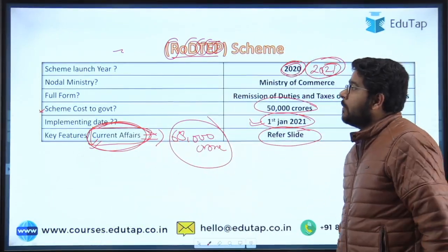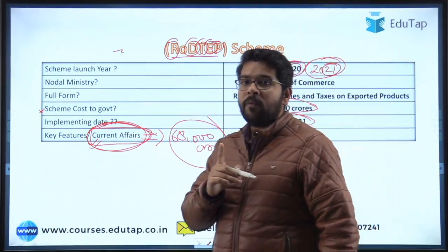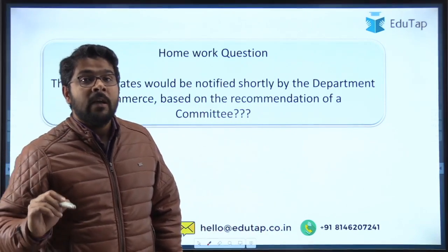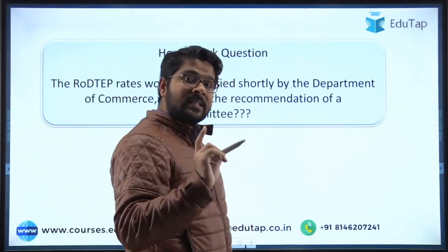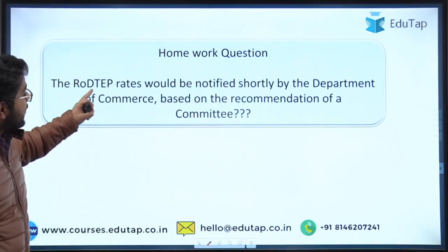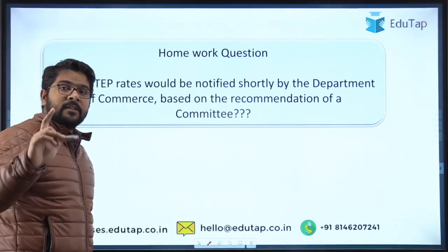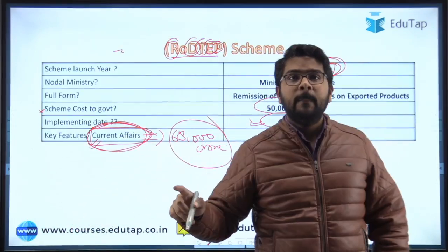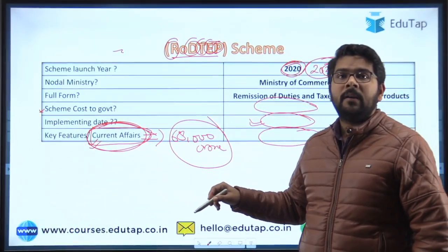So guys, that is all about the scheme, but one more task is pending for you, which is your homework question. And today's homework question is very important for your exam. So guys, please listen to the question very carefully. The RODTEP rates would be notified. We have said that the product rates will be, if you check out the slide, one second.